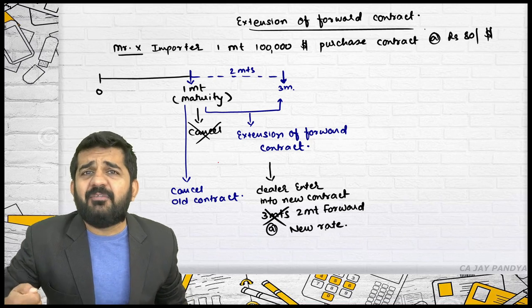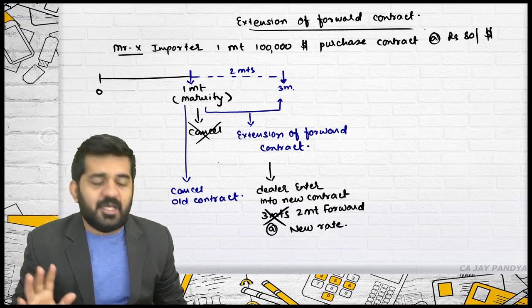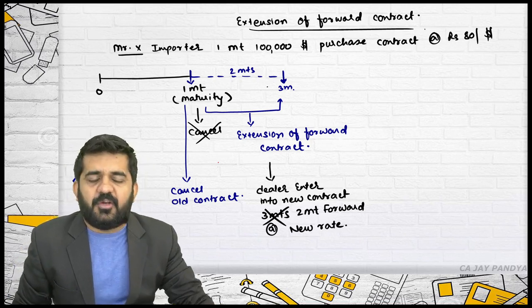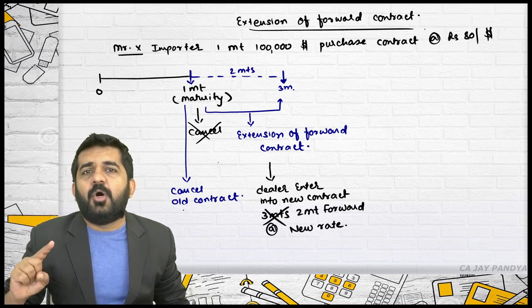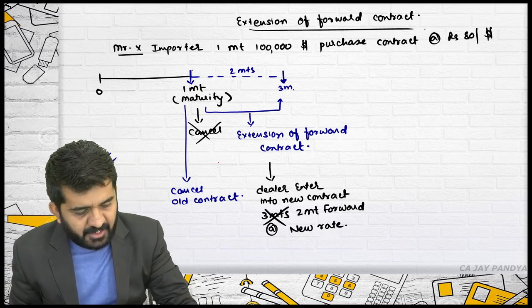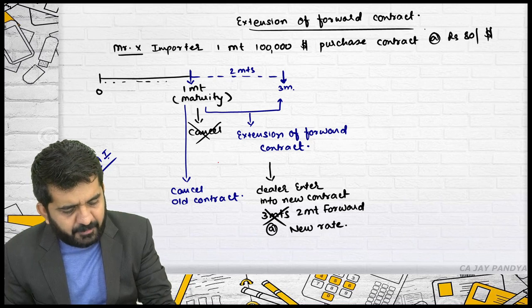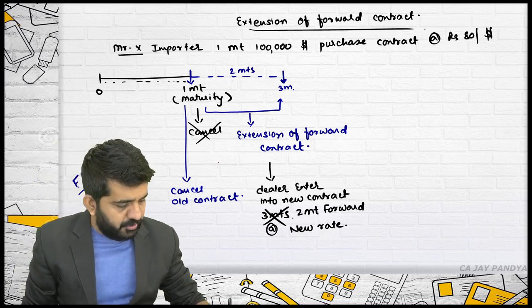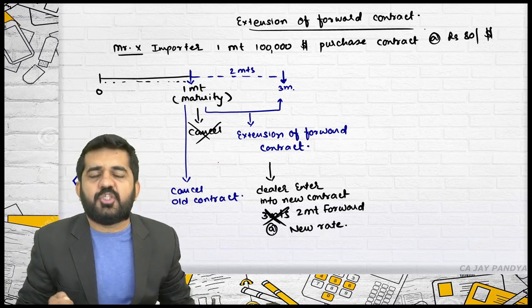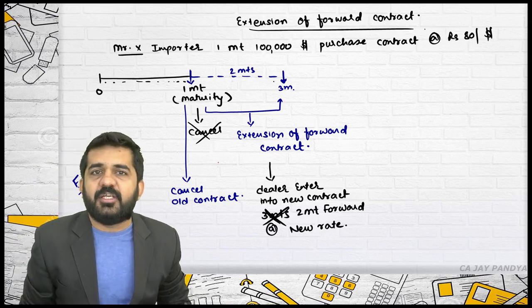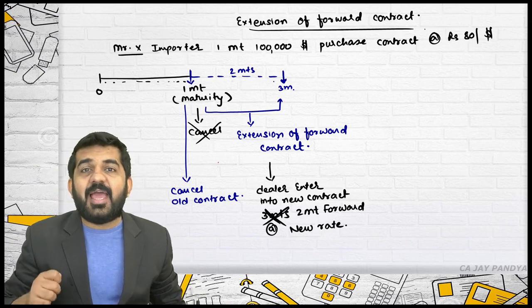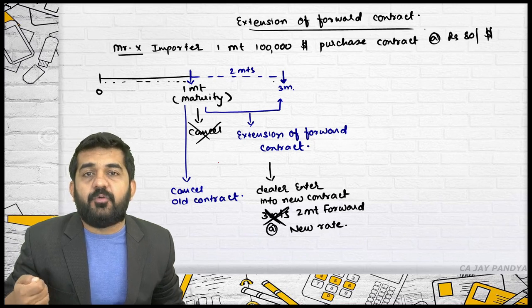So whatever is the prevailing rate, the dealer will ask to enter into a new contract after 2 months, and today the old contract will be cancelled. How many months have already passed? 1 month has already passed. So now a 3 months contract is not required. Now only a 2 months contract is required. This is extension of forward contract.